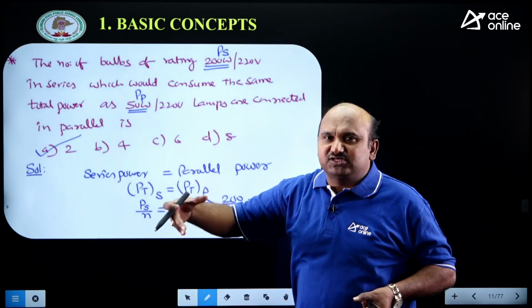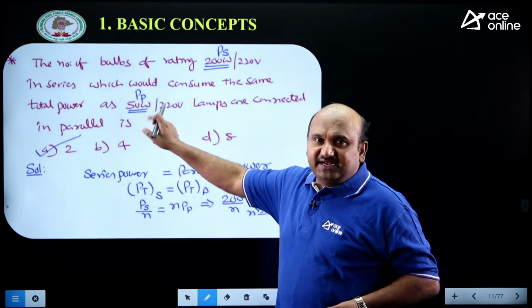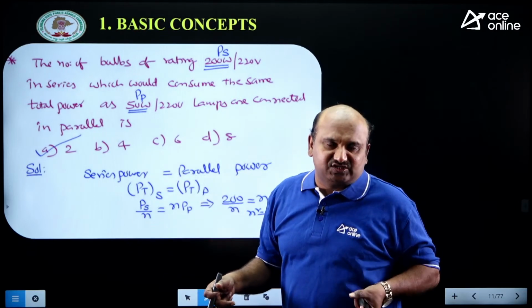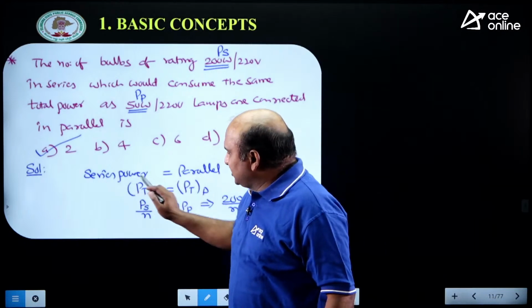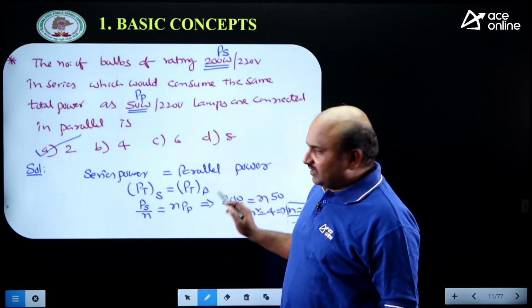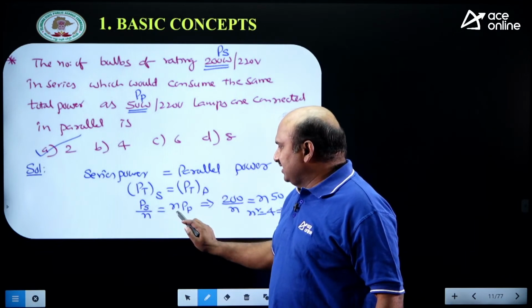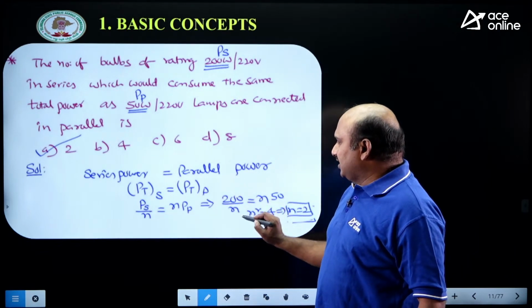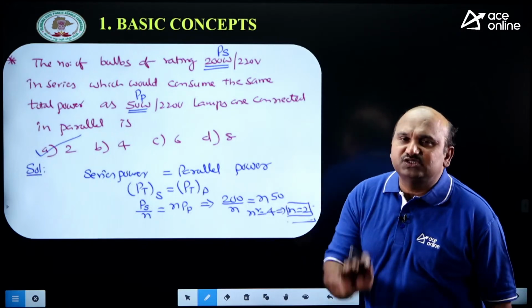If we connect the bulbs in series with this rating, or connect the bulbs in parallel with this 50 watts rating, we will get the same power dissipation. For that, series power is equal to parallel power. Now PT series connection, PT parallel, Ps by n and n into Ps. Now with this 200 by n is equal to n into 50, n square is equal to 4, n is equal to 2.